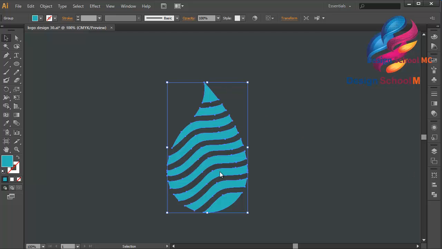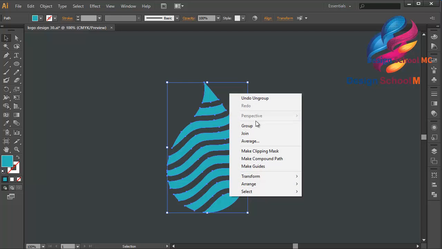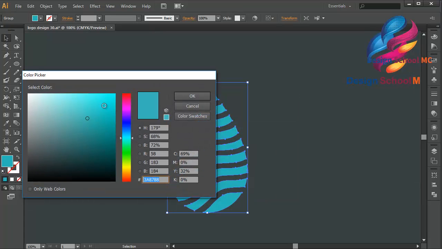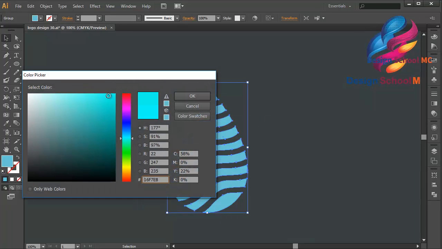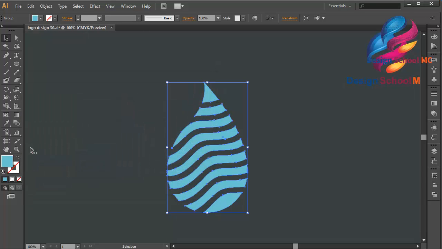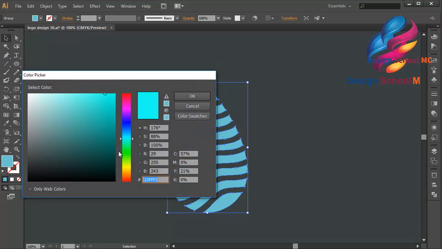Okay, that looks good. Right click, select ungroup. Maybe I will group this object. Right click, select group, and change the color over here. This is my color code, and click OK. Maybe over here. Scroll a little bit going up, and over here. Click OK.